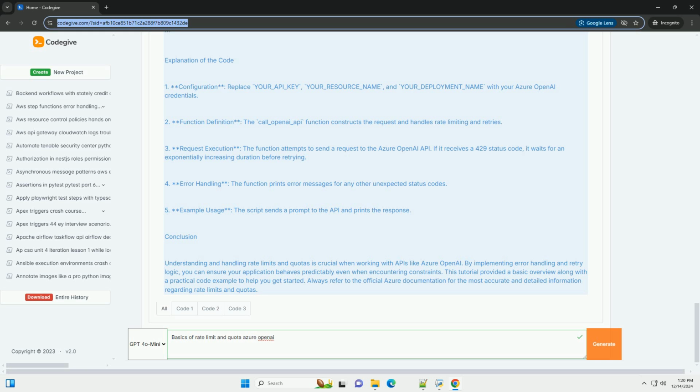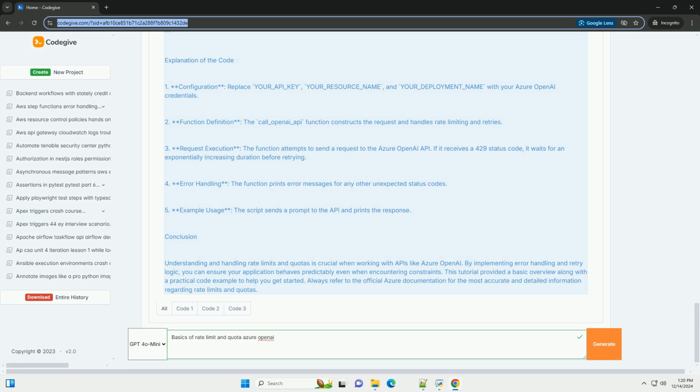Example code, handling rate limits with Python. In this example, we will demonstrate how to make requests to the Azure OpenAI API while handling rate limits and quotas. We will use the requests library to interact with the API and handle errors appropriately.